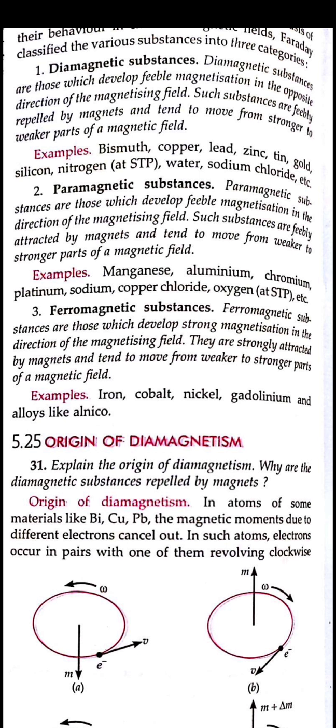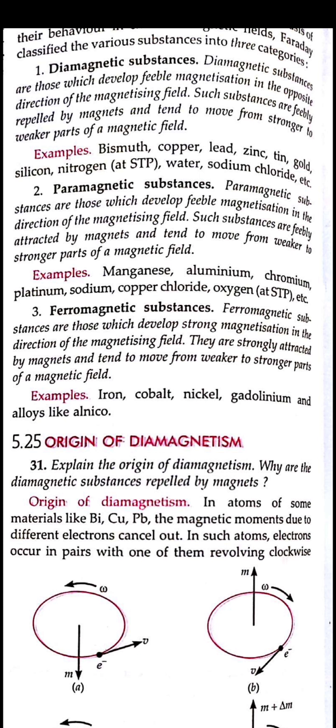Any magnetic material can easily be magnetized, and if we put it in the opposite direction, there will be some low magnetization. But diamagnetic substances show a low magnetization even in the opposite direction to that field. These are said to be diamagnetic substances.